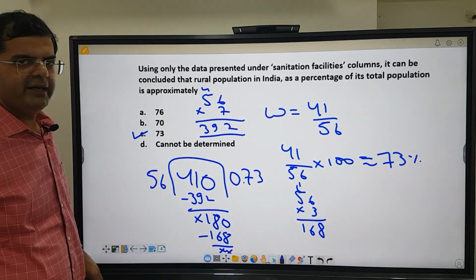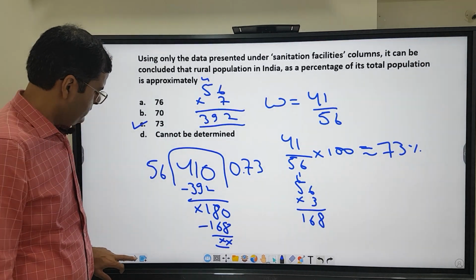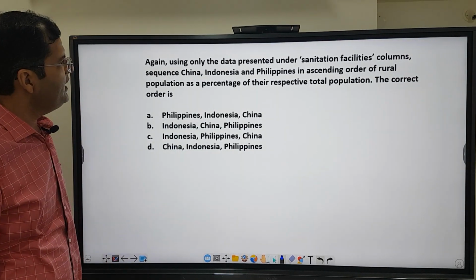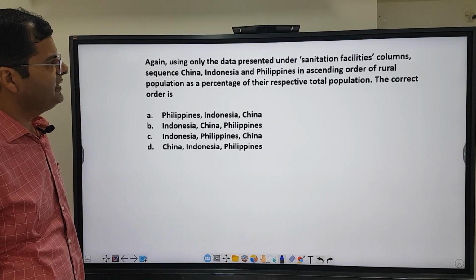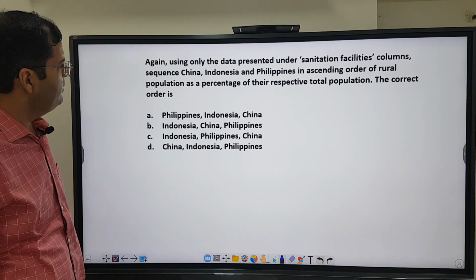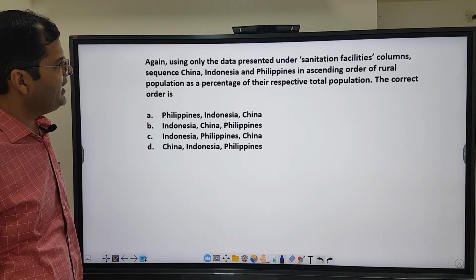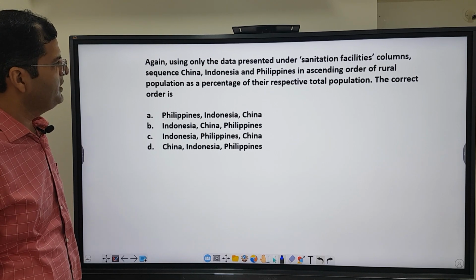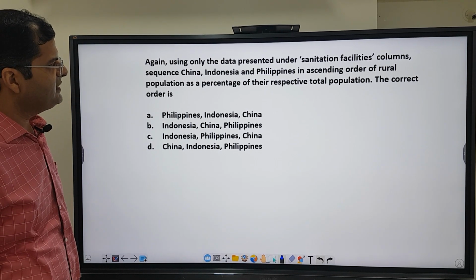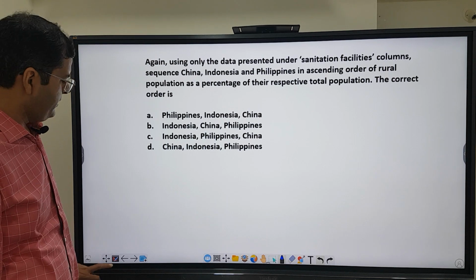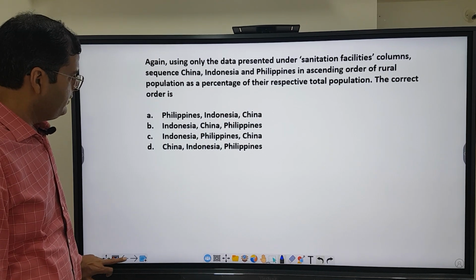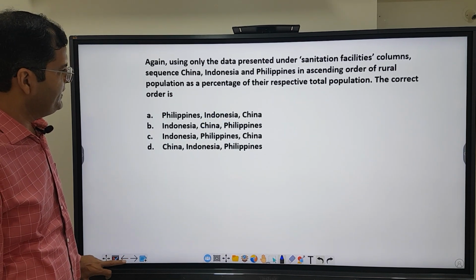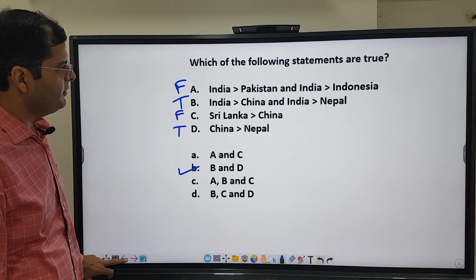So we'll look at the next question now. So this says, again, only using the data presented under the sanitation facilities column, sequence China, Indonesia and Philippines in ascending order of rural population as a percentage of their respective total population. Okay, the correct order is which of the following? So the countries are Philippines, Indonesia and China, and we are looking at rural population.